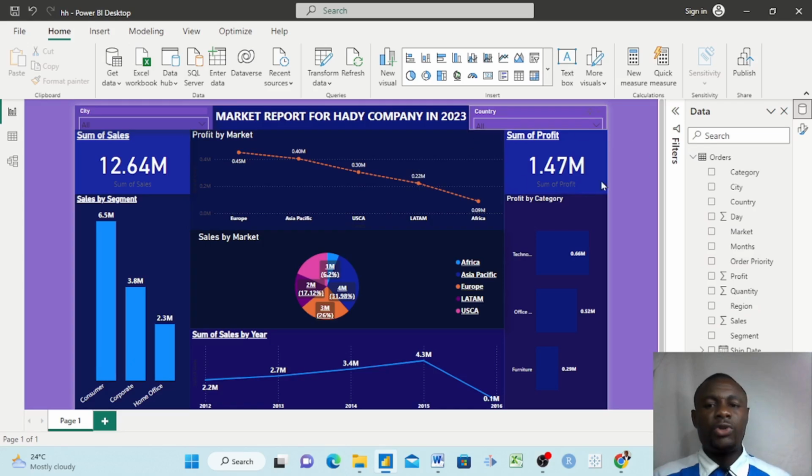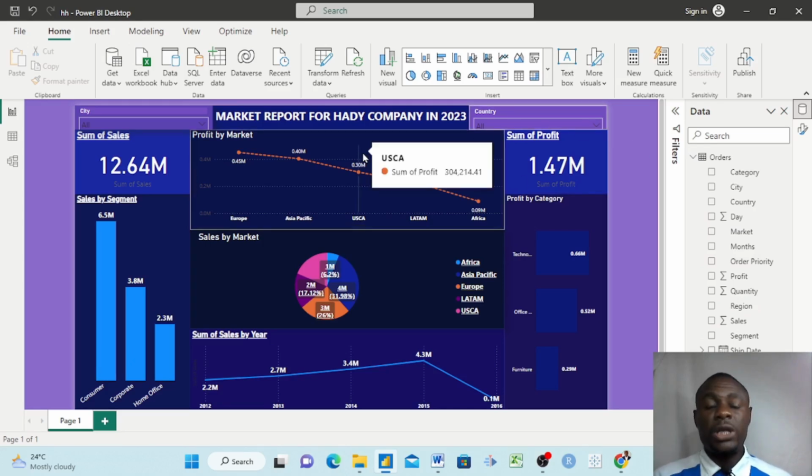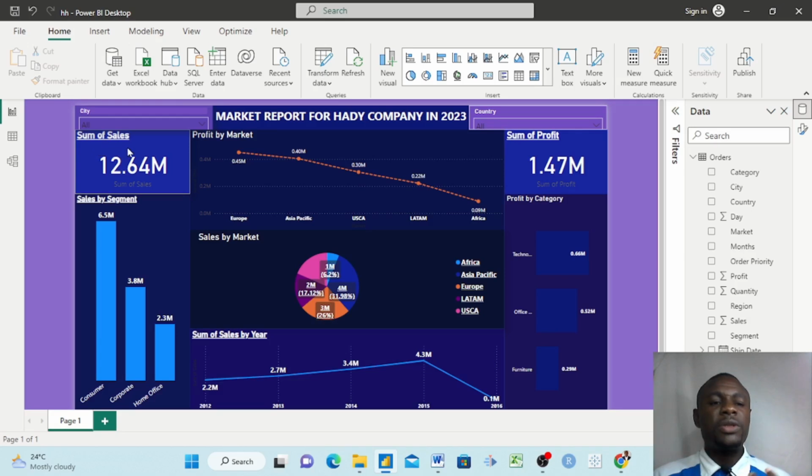So here I was able to come up with insight. Every data has an insight that companies and organizations want to know, to see how their businesses are moving. So here we were able to find out the sum of sales for the total business. It came out 12.64 million, and the sum of profit came out 1.47 million. It means out of this sale, this is the profit that this company is making. This is an insight that was generated from this report.